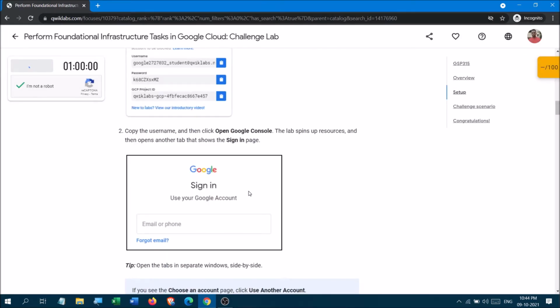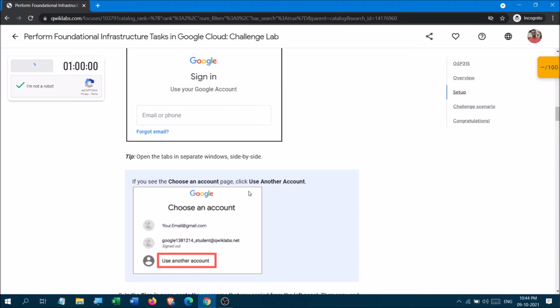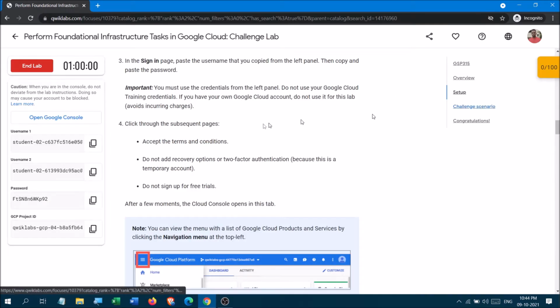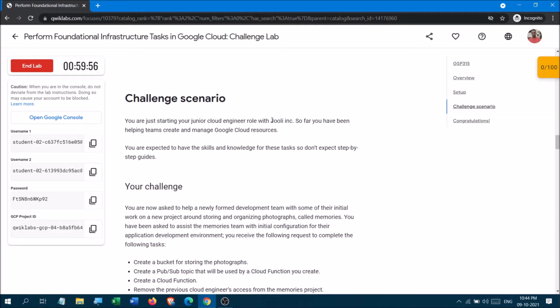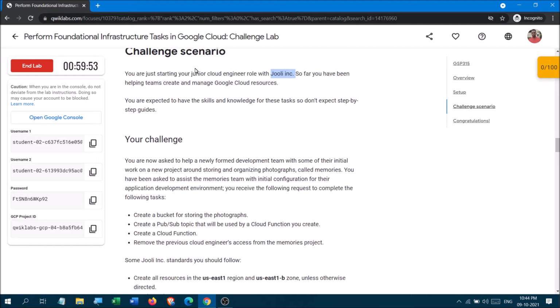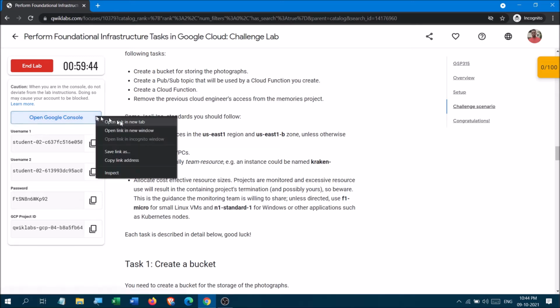So in this task, what we are going to do is that there's a team called QDINC, okay, and you are the junior cloud engineer. So you are supposed to be a junior cloud engineer who knows about Google Cloud, okay.